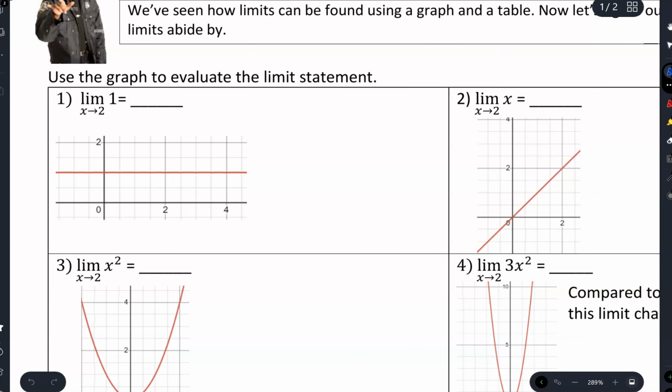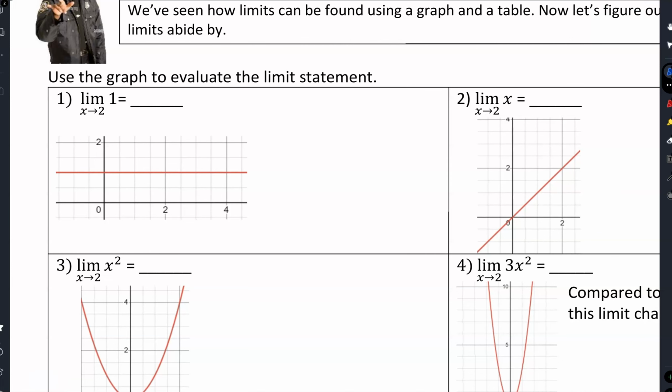So we decided that when we looked at this limit, to evaluate the limit as x approaches 2, I have to show that it's the same value from the left and the same value from the right. So what is that?